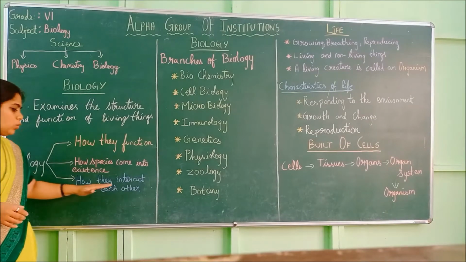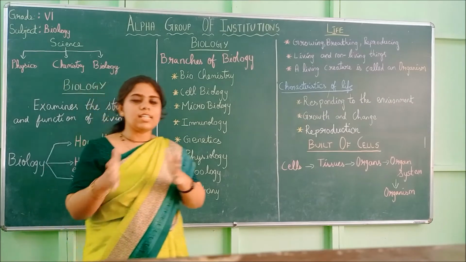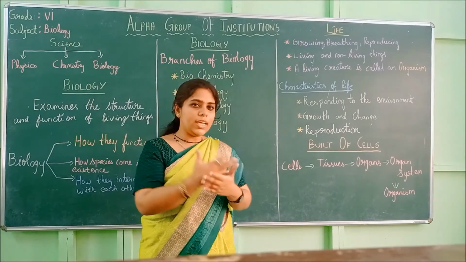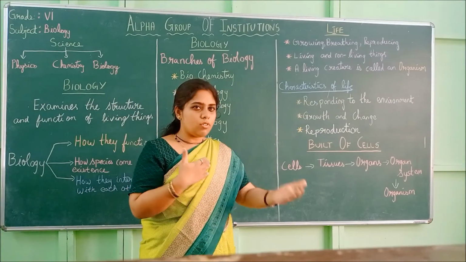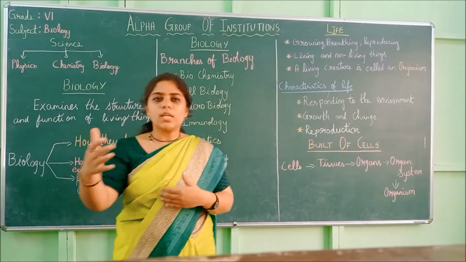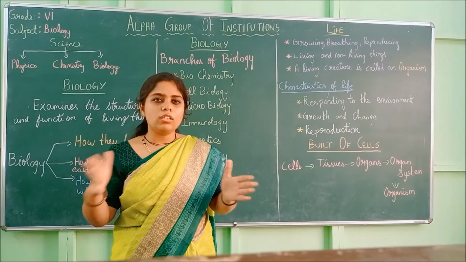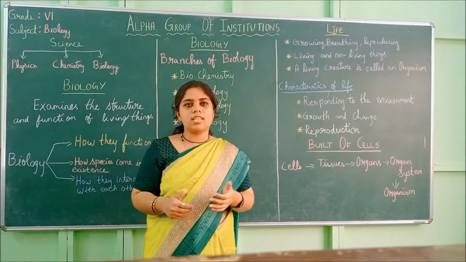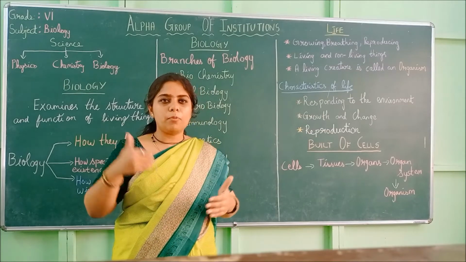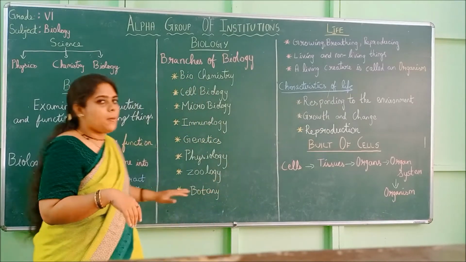Third is how they interact with each other. So how living things interact with one another. We interact with one another. We interact with human beings. Plants also interact with one another. We also interact with nature. So there is a link between all the living things. How this takes place, how the processes are happening. So those you will be studying in biology.